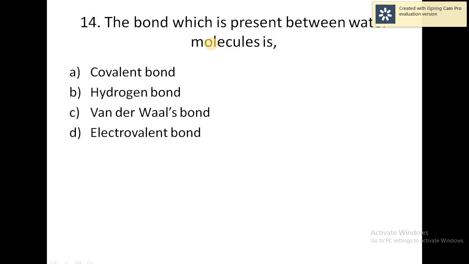It is not possible here. It does not match. Dalton is the atomic theory. Here he did not say that electrons move in a circular path. The Thomson atomic model deals with the discovery of electrons. So here the correct answer is Rutherford's nuclear model of the atom.